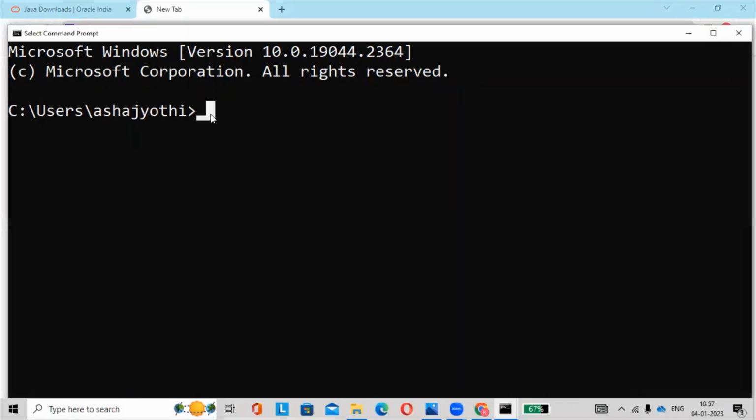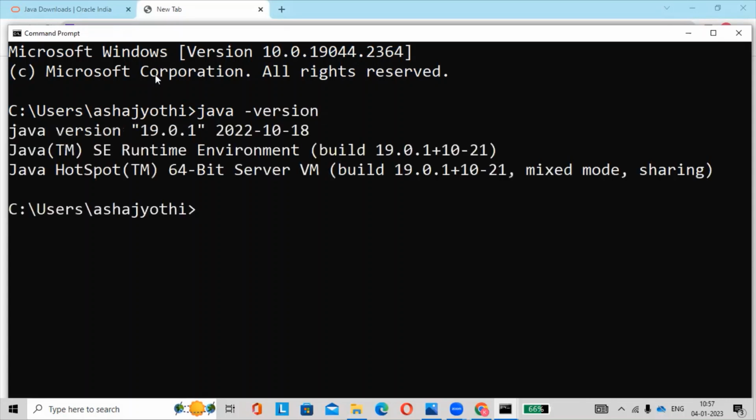Java space -version. See, Java version 19.0.1. Now we need to set up the environment variable path.